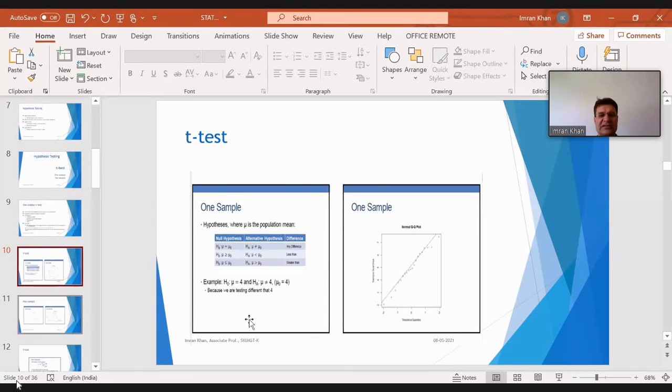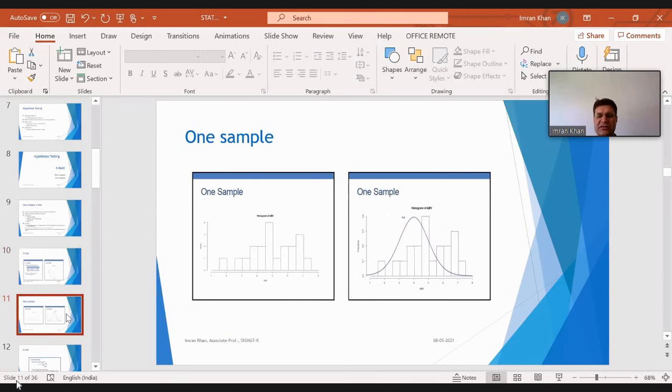We will start, as I said, with a hypothesis. You have the null hypothesis, denoted by H naught, and it will be that mu is equal to mu naught. Mu naught is your specified value, and the alternate one will be that they are not equal. As I said, we need to test certain assumptions for this. These graphics are used to test the assumption of normality, whether the data follows normality or not. As I said, first we have to check the assumptions, only then can we proceed with the t-test. So this is the normal curve.